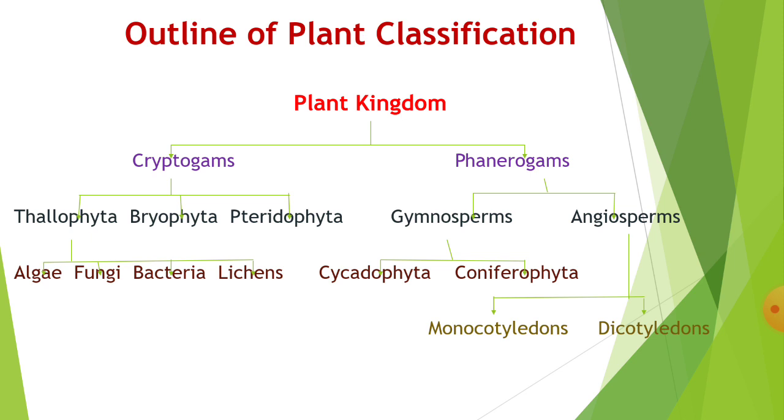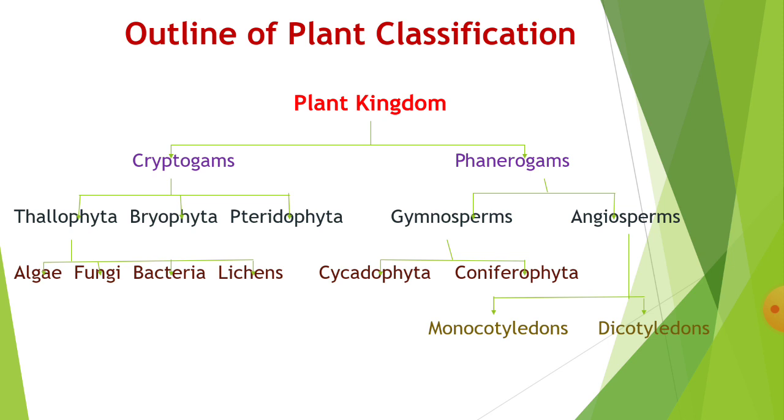Here also the lowest plants are present first, and then their height increases gradually. So in angiosperms the highest plants occur. Also in the first groups there is a simple type of reproduction, and in the highest groups there is an advanced type of reproduction.